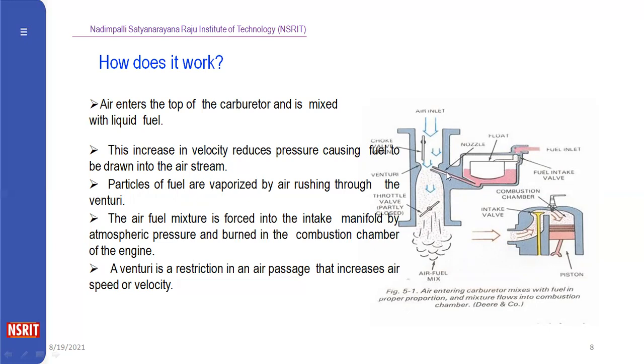After that, the fuel enters this portion through the nozzle. Due to the nozzle, the velocity of the air will be increased. Air and fuel mixing takes place here. After the air-fuel mixture forms, the throttle valve is automatically opened, because there is a pressure difference between here and here. So the throttle valve is automatically opened, and the air-fuel mixture enters the cylinder. This is the working process of the carburetor.